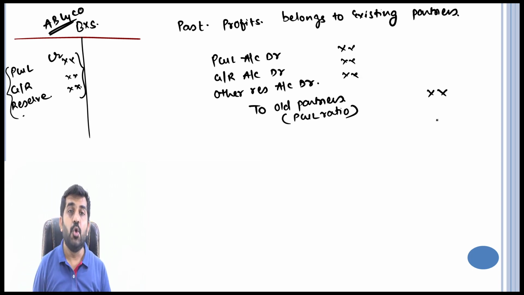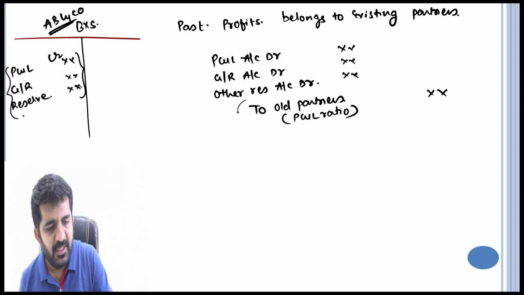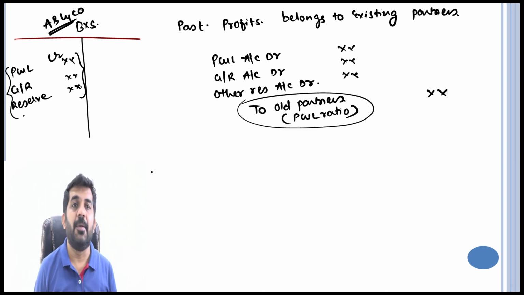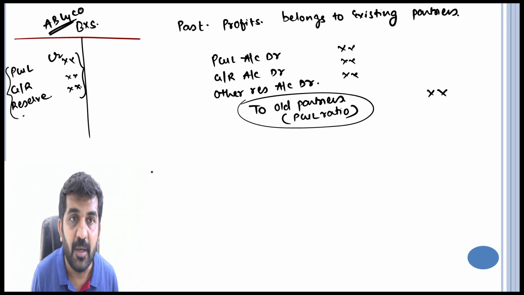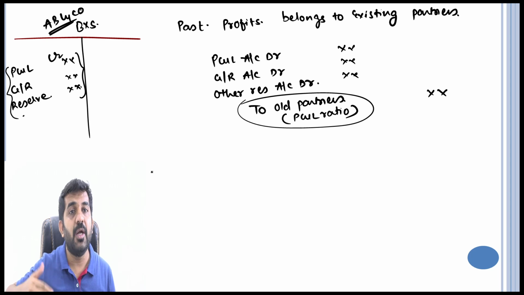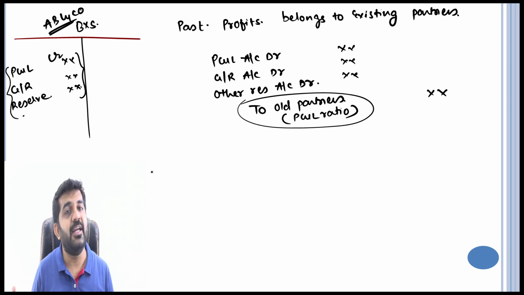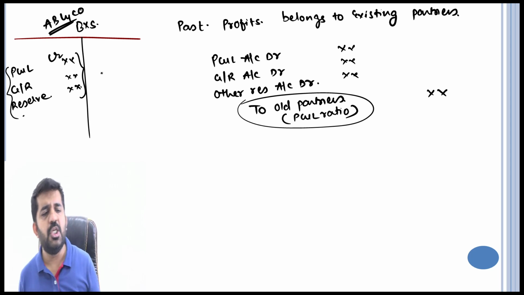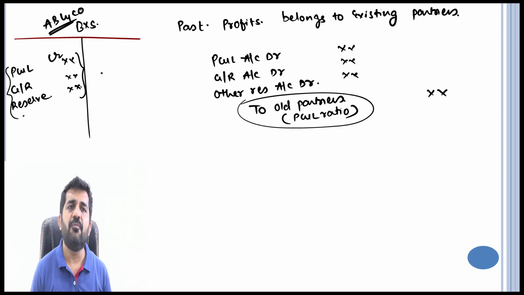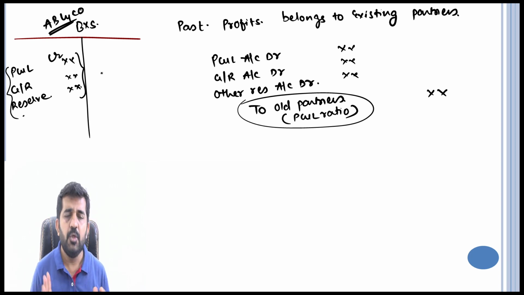Is it alright? So this profit is credited to old partners. Whenever something is credited to the partners, that means you are giving that money to that particular partner. Not actually giving, but you are transferring that money to that partner, and later on he can withdraw this money from partnership firm. So you will be giving effect of profit and loss account, general reserve or any other reserve, not for a particular purpose. You can distribute it among the old partners.